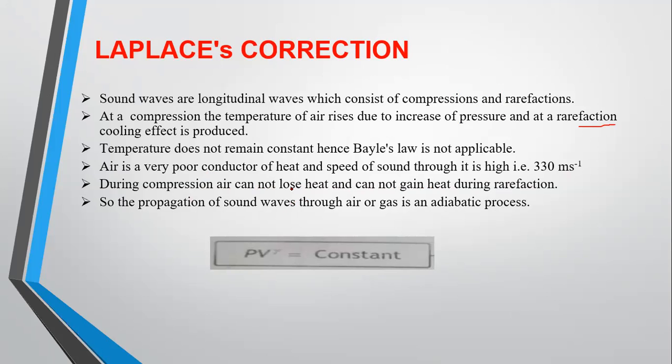So as there is no loss and gain of heat during compression and rarefaction, it means there will be a change in temperature between the two regions, compression and rarefaction. As a whole system, the temperature of the whole system will not remain constant. And as there is no flow of heat from one place to another, this process is called adiabatic process.